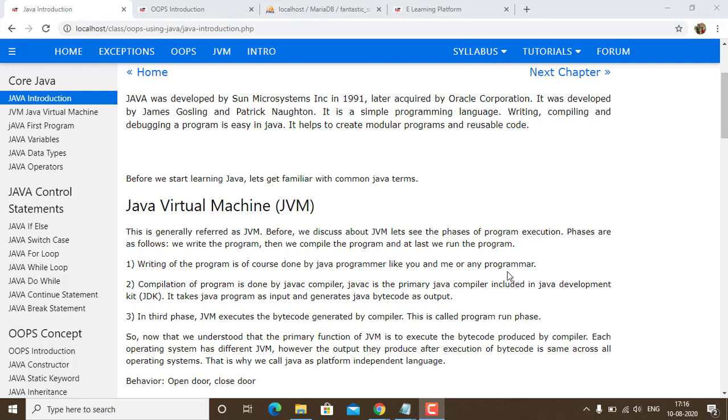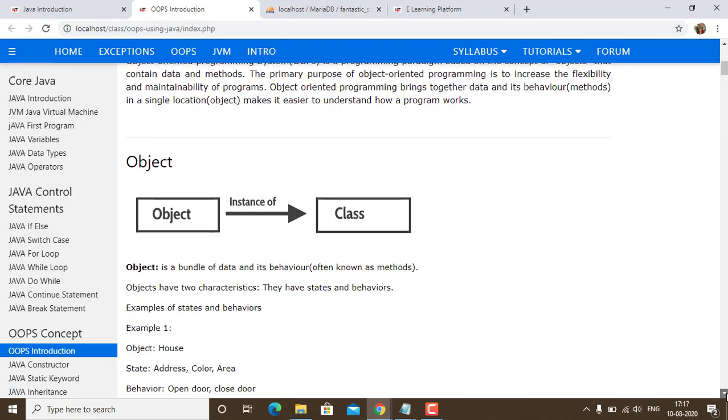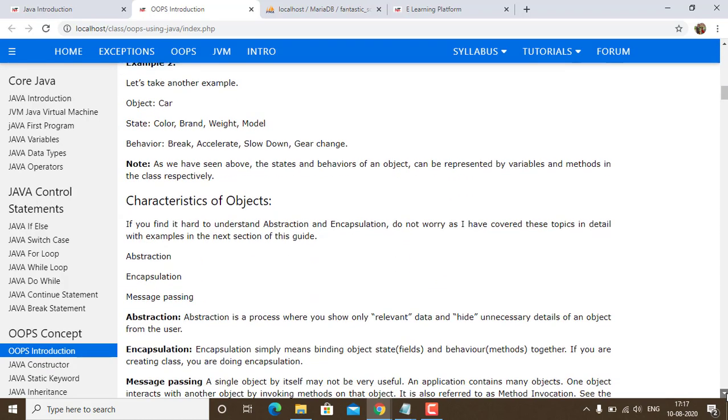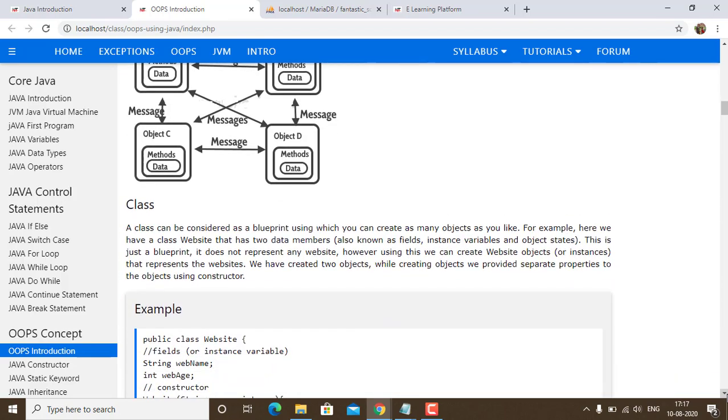We are going to start with Java today. In my previous tutorial, I gave a brief description about the OOPS introduction, the OOPS concept, what the different features of OOPS are, how objects and classes work together, and how the objects communicate by message passing.